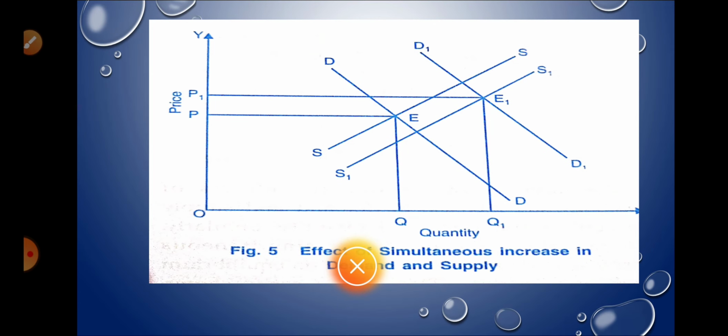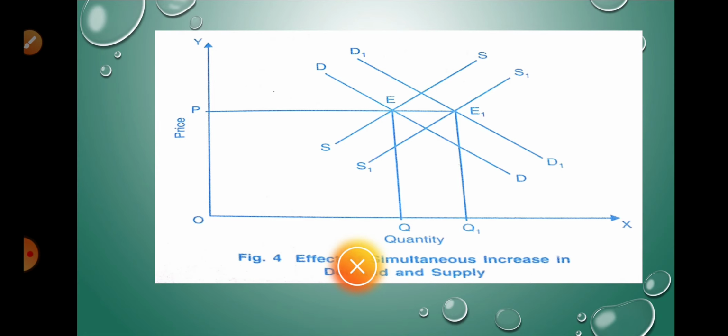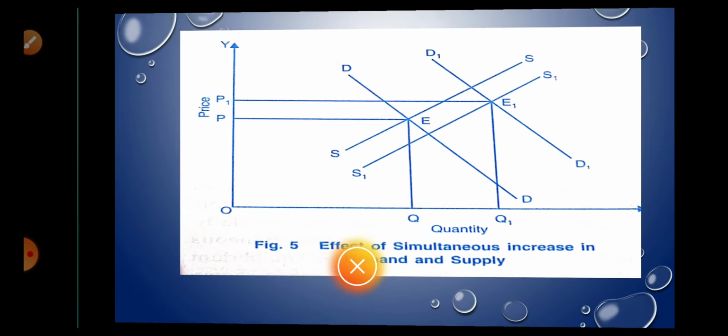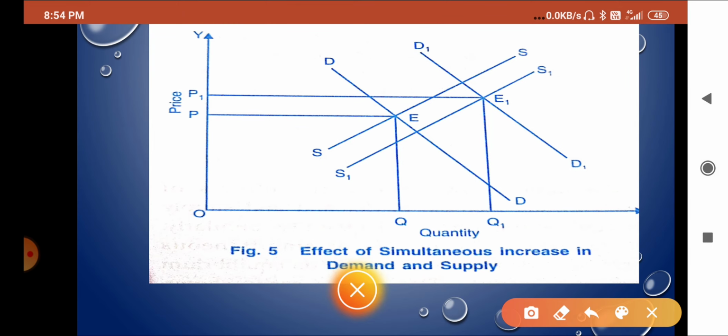So another case is there. In this case you can see that demand is increasing. Sorry for that one. Let me open this one first. Okay, so demand is increasing with more ratio and supply is increasing with less ratio.